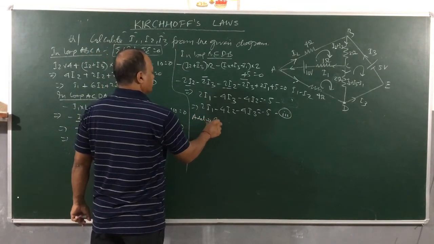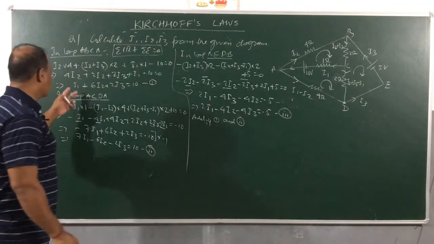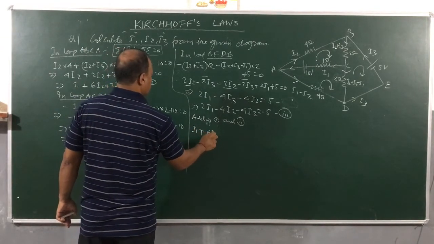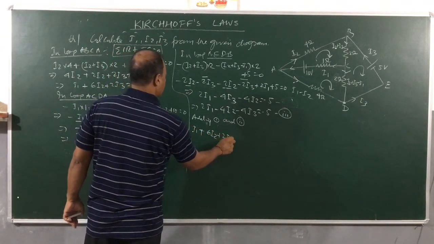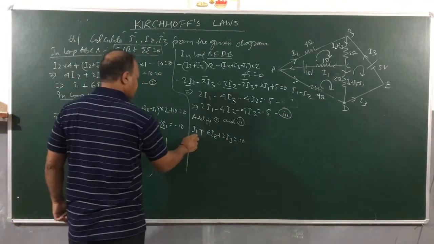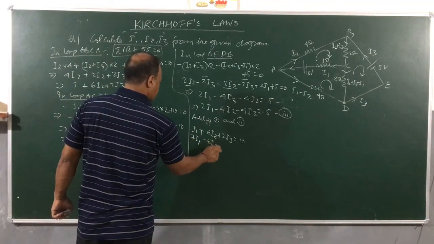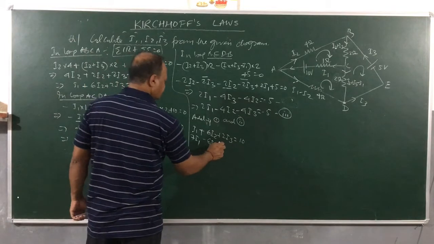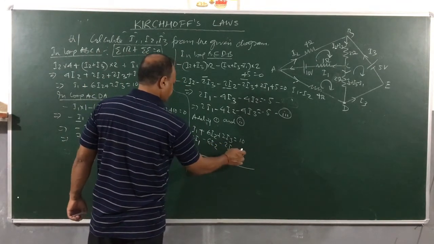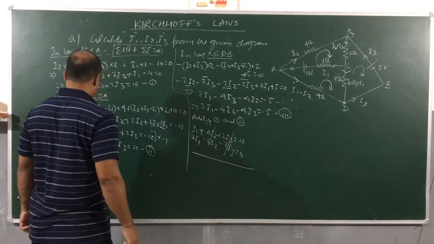So what I will do is add 1 and 2. Now if you add 1 and 2, children, equation 1 is I1 plus 6I2 plus 2I3 is equal to 10. When I look at this equation, 7I1 minus 6I2 minus 2I3 is equal to again 10. If I add these, these two cancel out, these two cancel out.